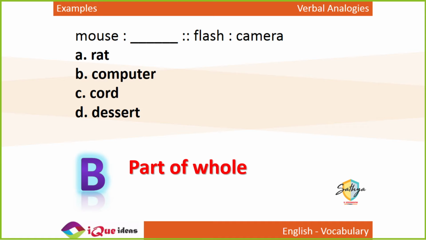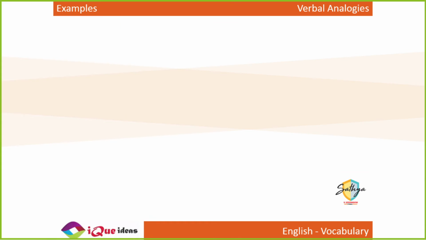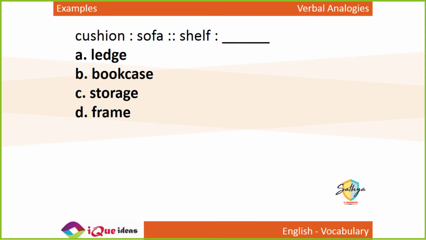Correct? Chalo, this one was simple. Now, cushion is to sofa as shelf is to what? Now, cushion is a part of a sofa, right? A cushion is a part of a sofa. What is a ledge? A ledge is basically like a shelf, right?